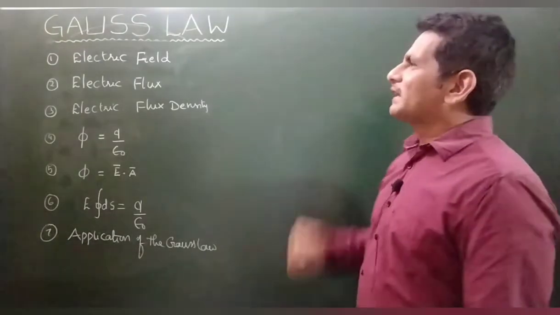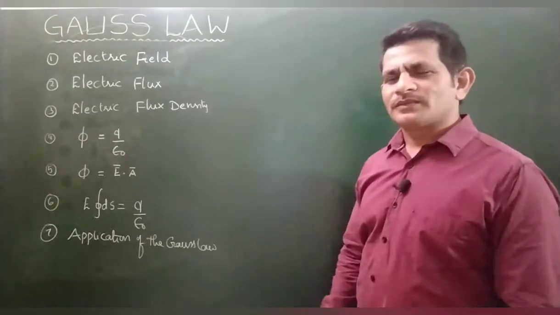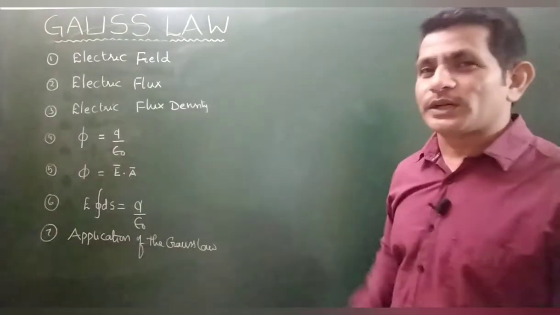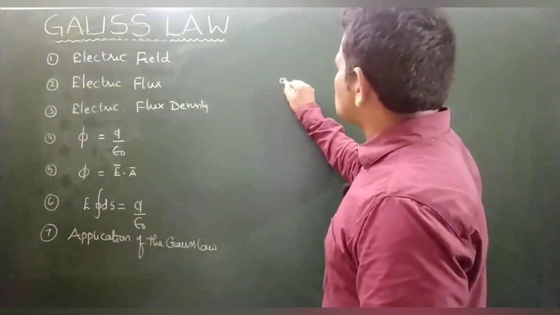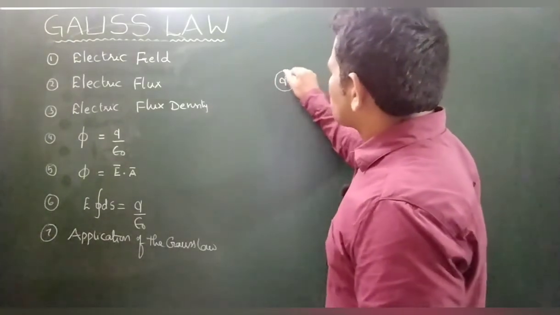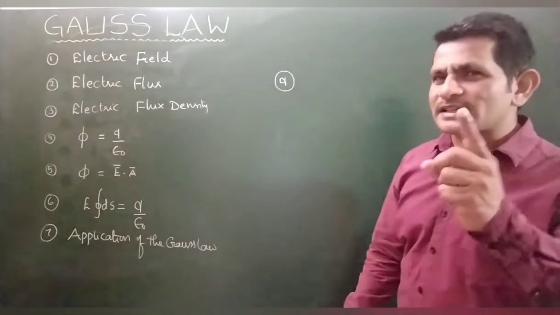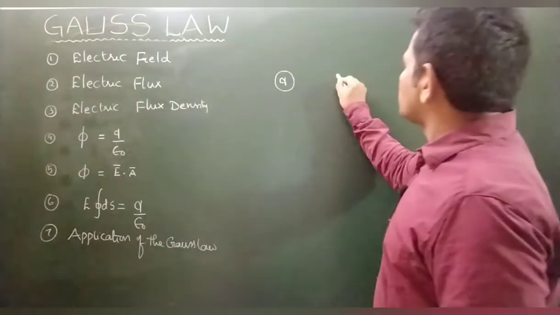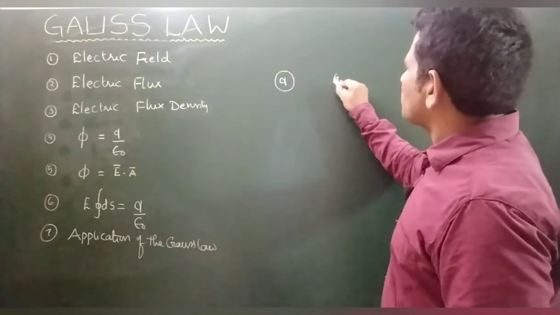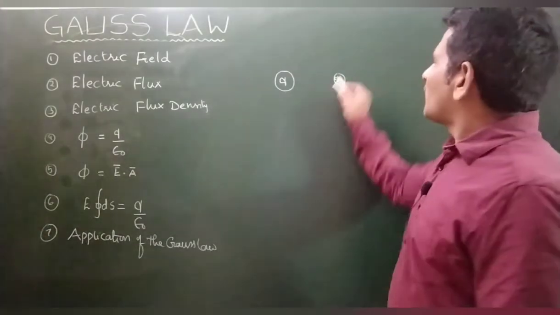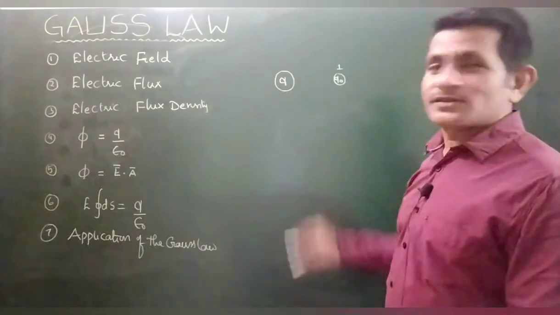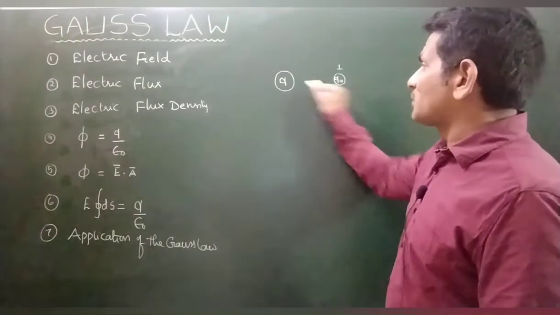What is electric field? What is the meaning of electric field? Yes, if there is a charge, it can attract another charge or repel another charge up to a certain distance. There is interaction and repulsion.